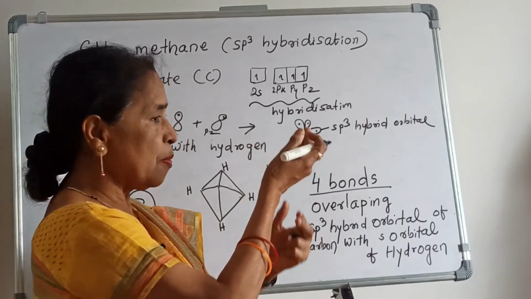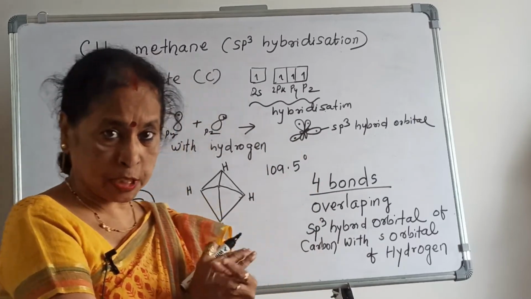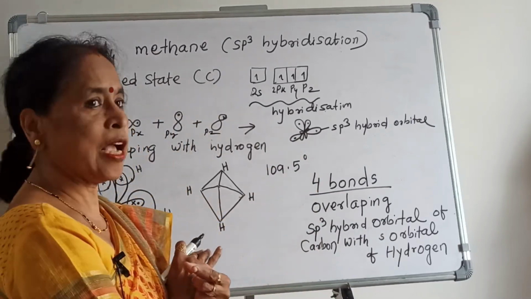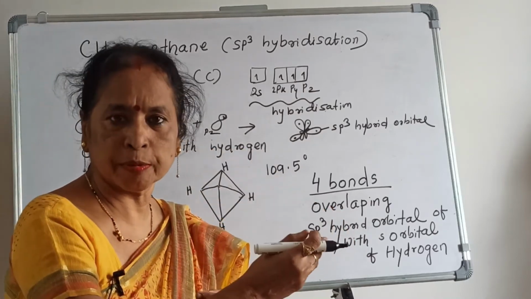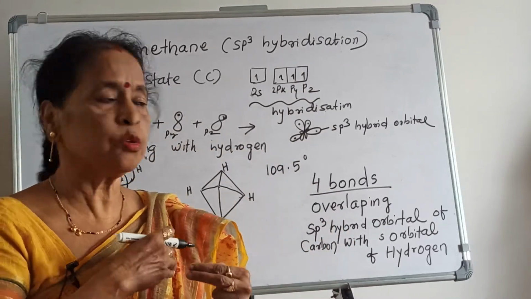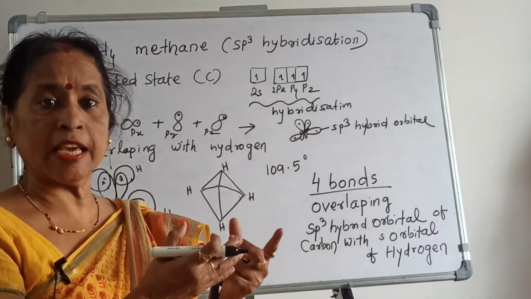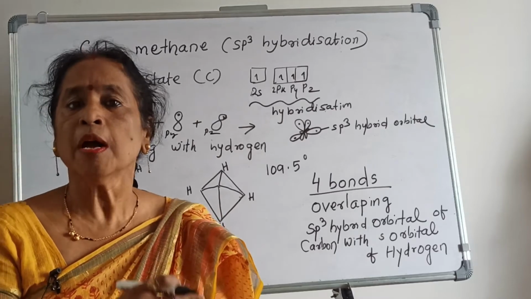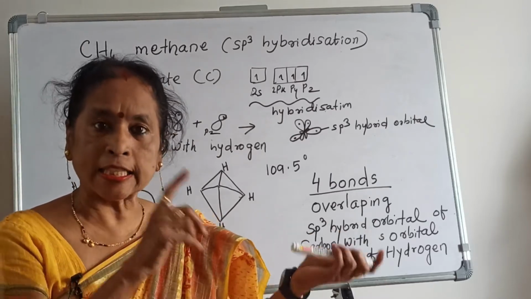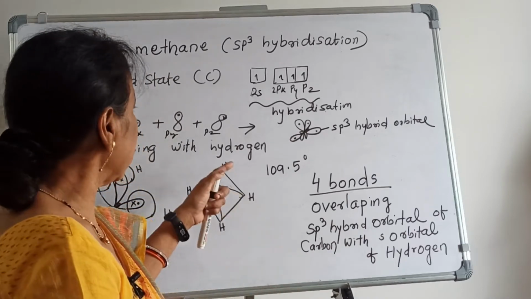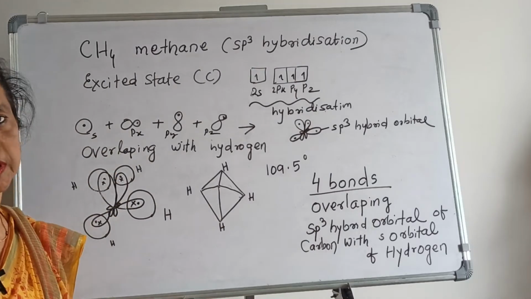That means above and below you can observe how the structure is possible for sp3 hybridization. Here some orbitals are away from the observer and some are near to the observer, and after that methane is formed. Methane is formed by the overlapping of the sp3 hybrid orbitals of carbon with hydrogen.